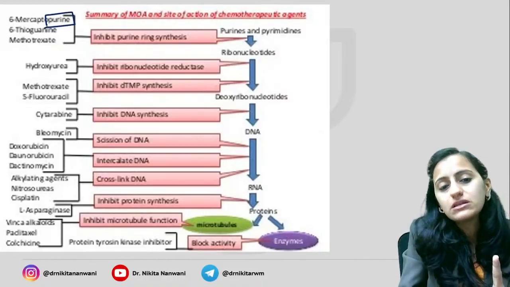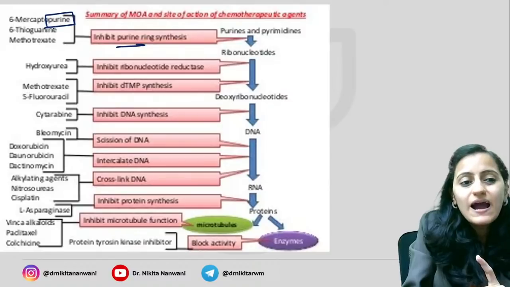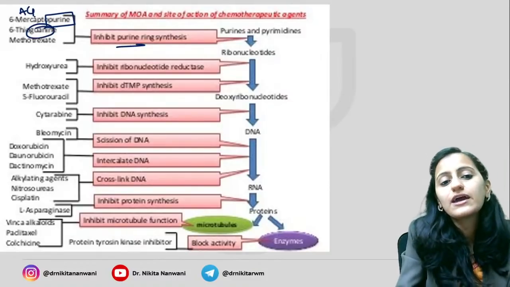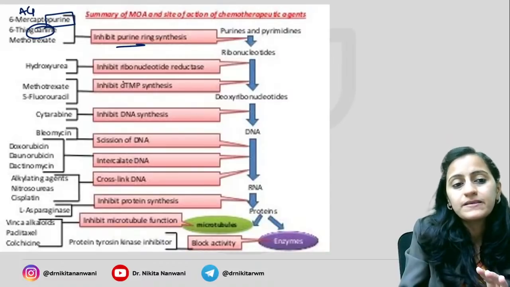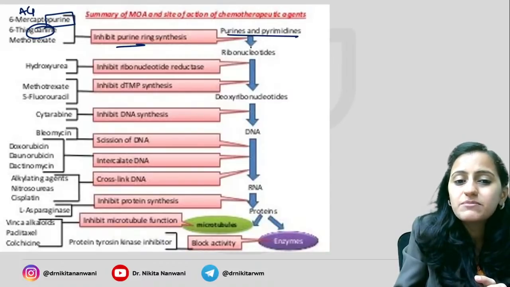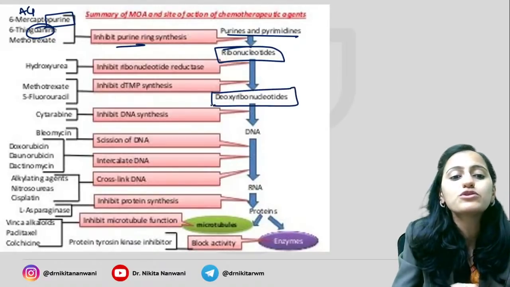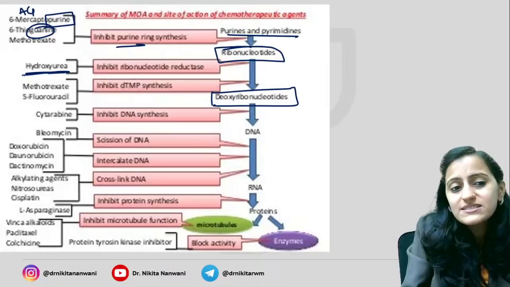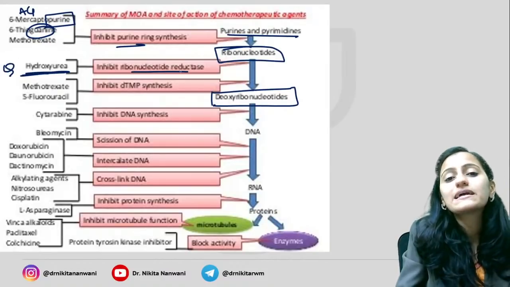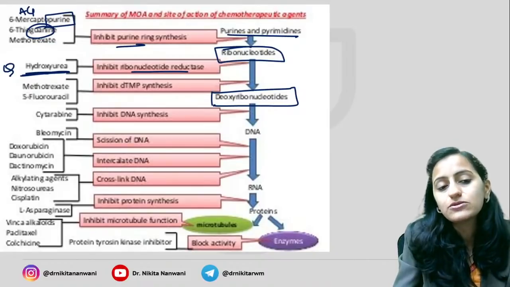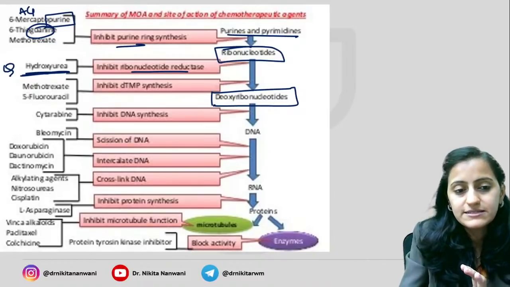6-mercaptopurine. It's your purine. So inhibiting the purine. Thioguanine. Purine is your adenine, guanine. So it is again your purine which it is inhibiting. So from the purines and pyrimidines, first you have ribonucleotide, then you have deoxyribonucleotide. So hydroxyurea is a drug which acts by inhibiting your ribonucleotide reductase. Okay, it's your ribonucleotide reductase.